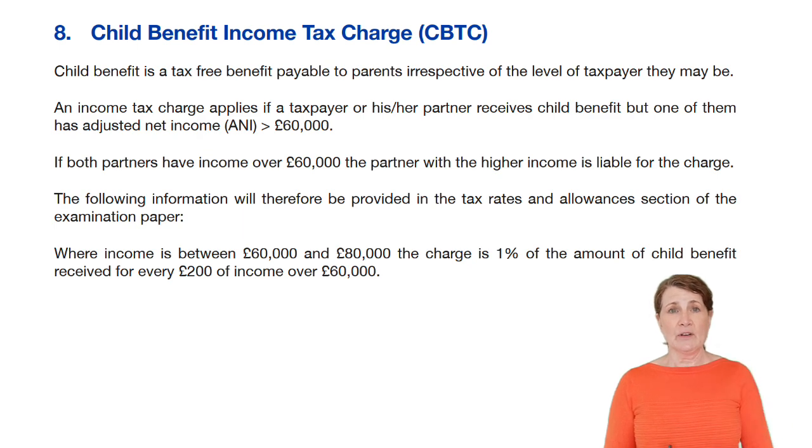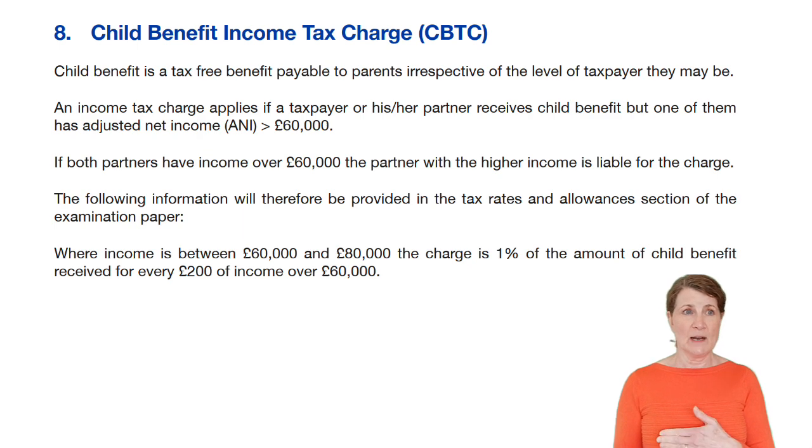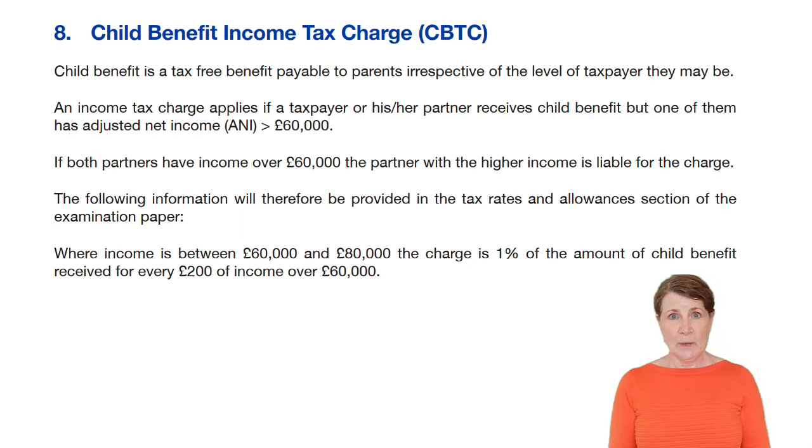So if the higher earner has got adjusted net income of greater than £80,000, every single penny of that child benefit that we've received during the year, we've got to pay it back. Now, if you know that you're going to consistently be over that £80,000 threshold, you can elect not to receive it. Otherwise, if you do receive it, you've got to pay it all back.